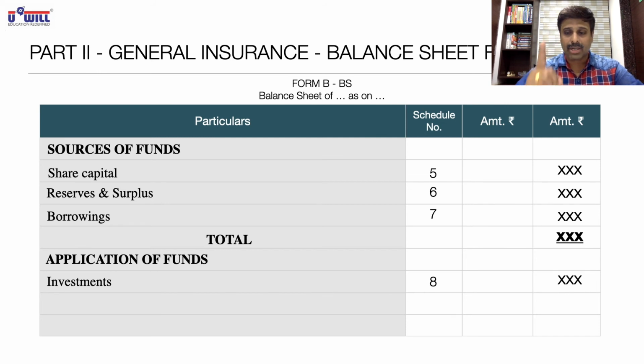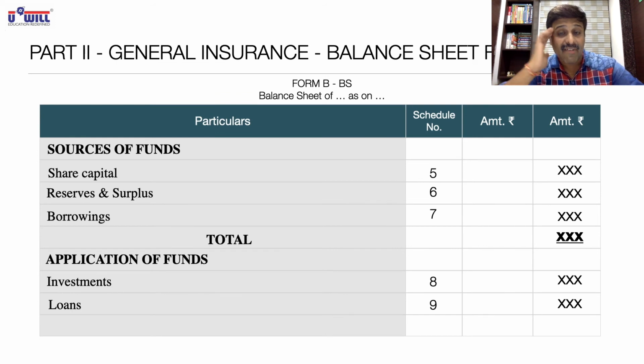I repeat, outer column. After investments, loans. They give the loans. Where do they give the loans? Insurance companies give loans to banks and financial institutions. Okay, they invest the money by giving loans to other big financial institutions. And in fact, they give loans to us also against our policies. So these loans will come in schedule number 9 in outer column. So application of funds, not assets.